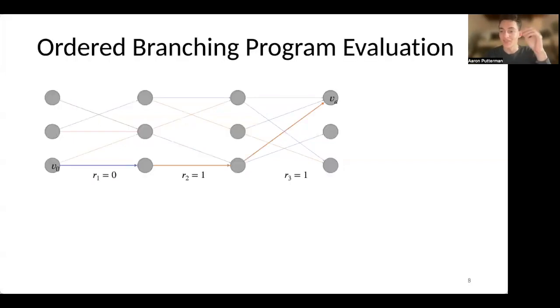So it turns out that viewing these ordered branching programs as a model for randomized computation is very valuable because it also implies a sort of complete problem for the case of these small space randomized algorithms. And the way we can view these is that, say, between this first layer and the second layer, we're essentially doing a probabilistic transition from being at some vertex i to some vertex j in the second layer. And correspondingly, the way to think about this transition is that with, say, probability 1/2, we read a random bit that's a 0, and we transition according to these blue edges. With probability 1/2, we read a 1 and transition according to these orange edges.